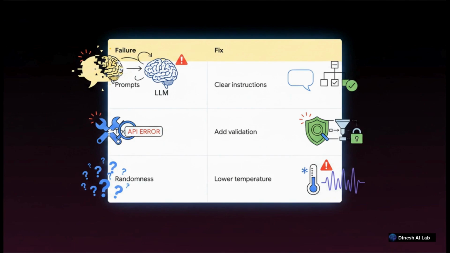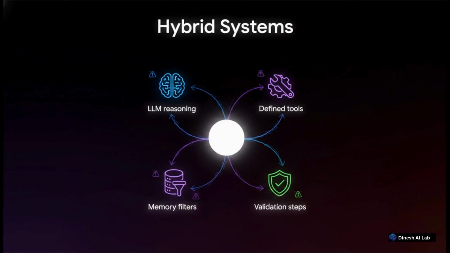The good news is we can actually fix these issues. For poor prompting, we have to give crystal clear instructions that explicitly tell the agent exactly when and how to use its tools. If tool errors are the problem, developers need to design better APIs with really strict input and output validation, basically adding verification steps to double-check the work. And to fix that random guessing or hallucinating, we just lower the model's temperature setting to force it to be more consistent and less creative. When it comes to memory issues, the key is filtering. We have to actively filter stored data to cut out the noise, making sure the agent only retrieves the exact context it needs.